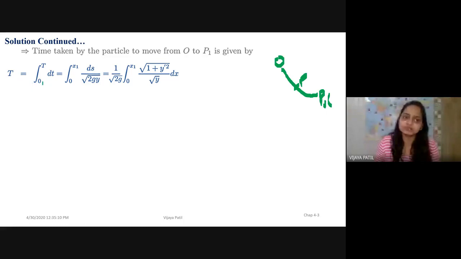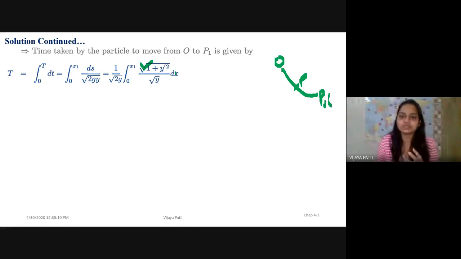I wanted to find out the time, right? So this is from 0 to x1, because it's along that, and ds. So dt is nothing but displacement upon velocity. So it's ds upon the square root of 2gy, which equals 1 upon the square root of 2g, integration from 0 to x1, and this we have seen in the last lecture on the shortest distance: the square root of 1 plus y dash squared divided by the square root of y, dx. So this is nothing but a distance.